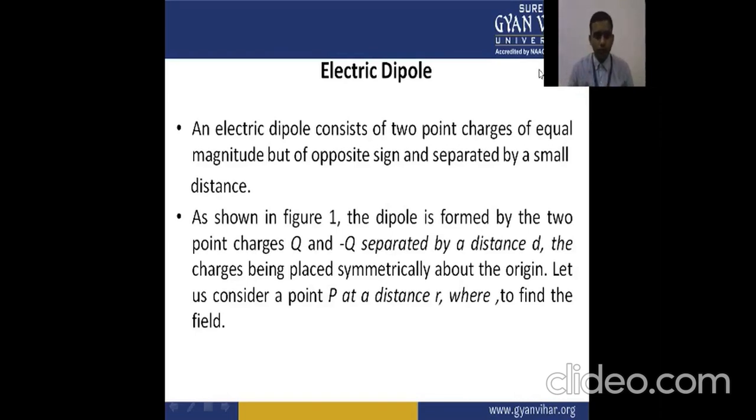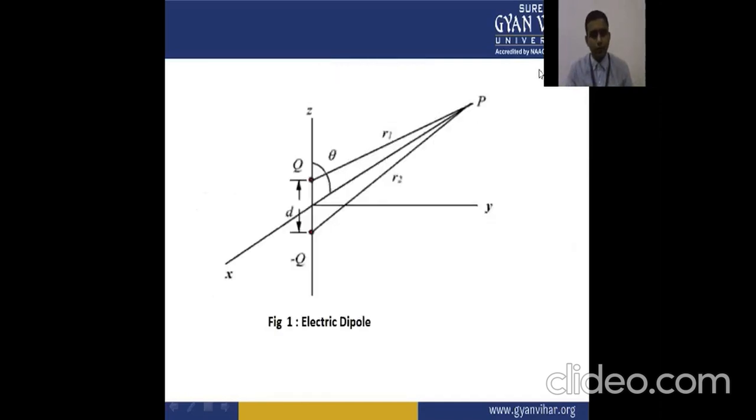As shown in the figure, the dipole is formed by two point charges Q and minus Q. The magnitude of charges is the same, but the sign of charges is opposite, separated by the distance d, the charges being placed symmetrically about the origin. Let us consider a point P at a distance r where we want to find the field.